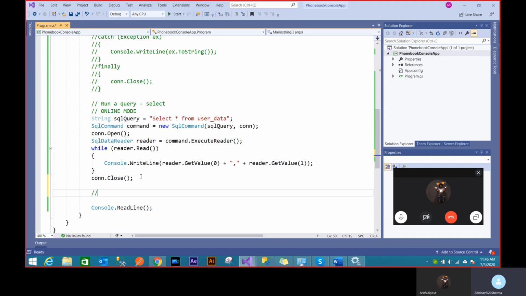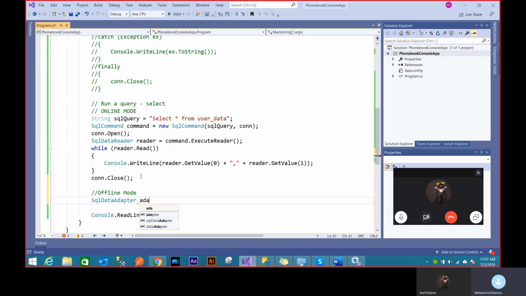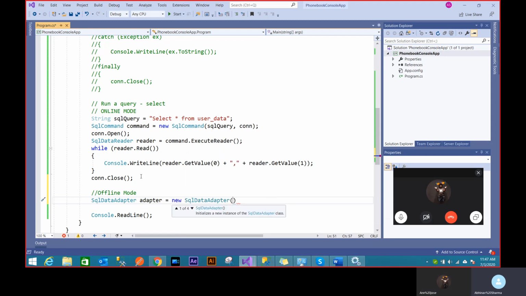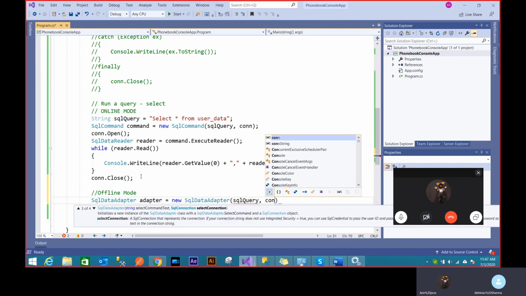Now let's look at the offline mode. Offline mode is pretty nice and it's widely used. That's how it's used everywhere. For offline mode, we use the SqlDataAdapter class and we create a new adapter, new SqlDataAdapter. And again, it has several function overloads. So I want to use a query kind of thing. As you can see, command text, connection, same kind of concept of command. So I can just provide this SQL query and I'll say use this connection.